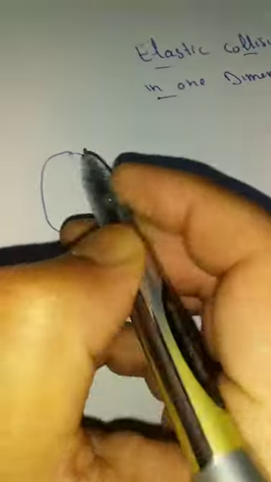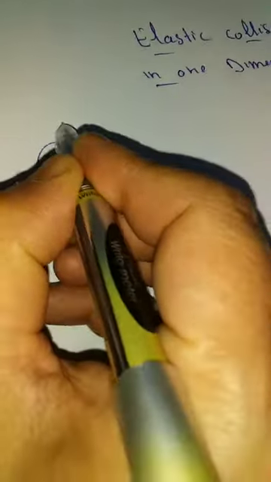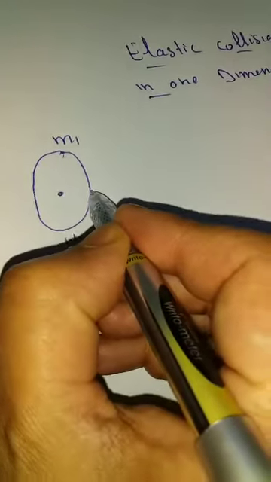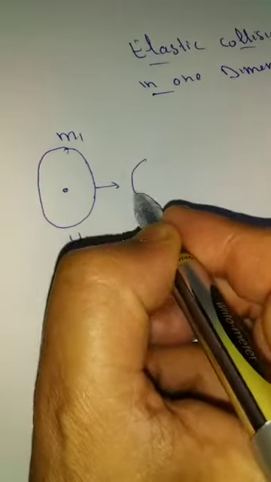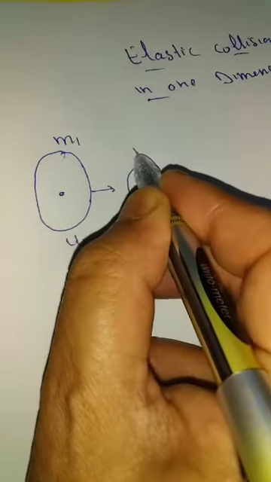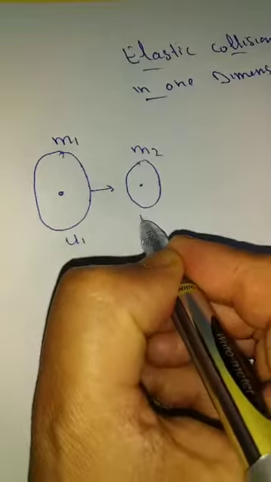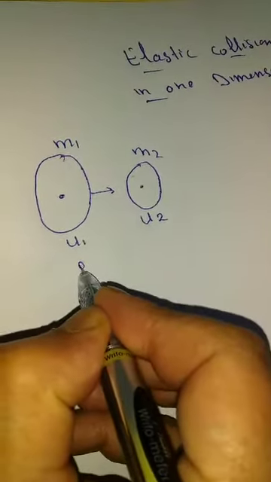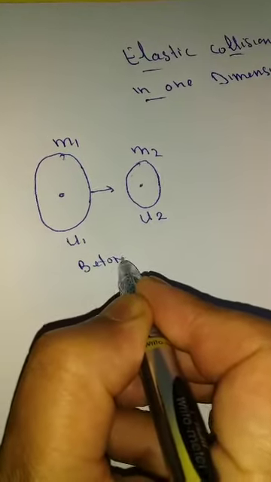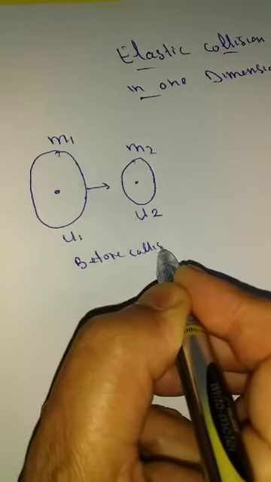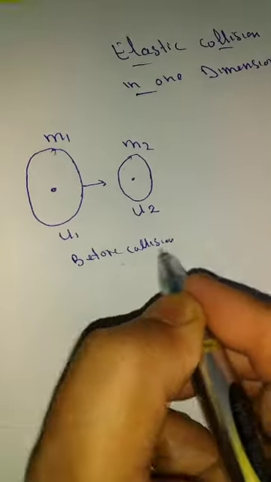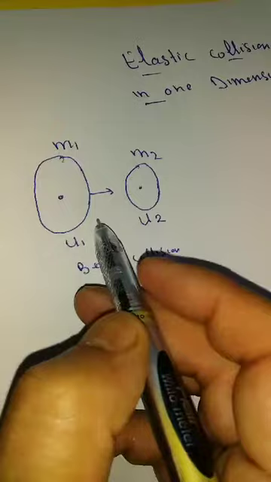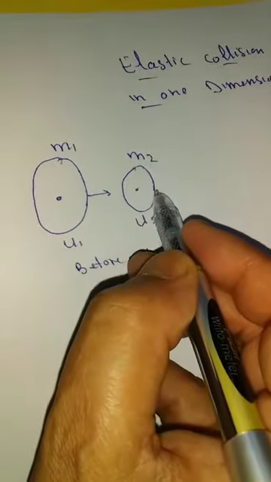Suppose this is one body with mass m1 and velocity u1, and we take another body with mass m2 and velocity u2, before collision. And we suppose that u1 is greater than u2. Why? Because when u1 is greater than u2, it can approach the other body and they will collide.